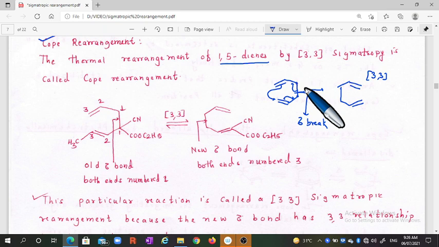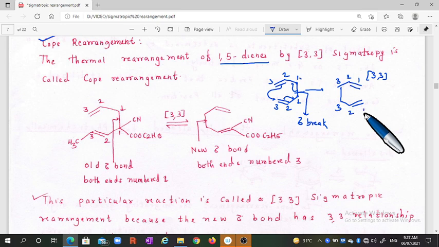We give the numbering from the allylic carbon, 1, 2 and 3, 1, 2 and 3. You can find that the new bond, if we carry the numbering forward to the products, will be 3, 2, 1 and 3, 2, 1.